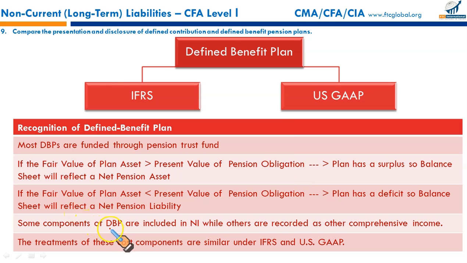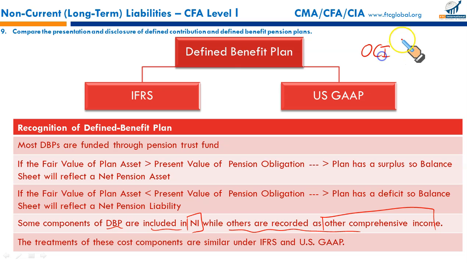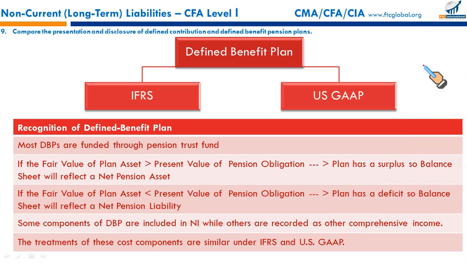Some components of the defined benefit plan are included in net income, while others are recorded in other comprehensive income. If you remember, we discussed there are four components of other comprehensive income: available for sale debt and preferred stock securities gain and loss, the effective portion of cash flow hedge, translation gain and loss, and the defined benefit plans gain and loss. That was reported as part of OCI. So I hope you can relate this topic to that one.